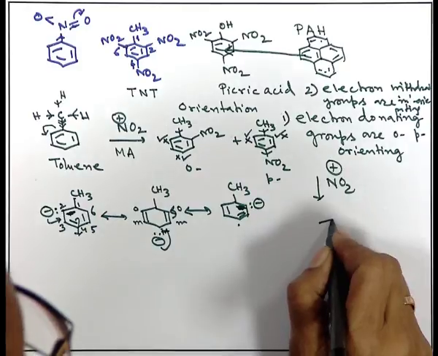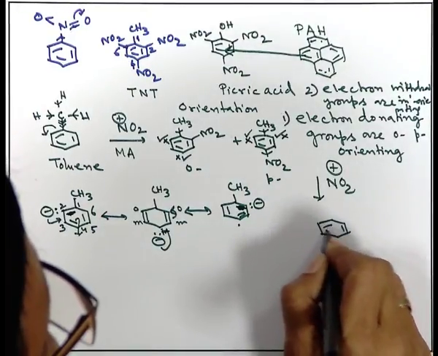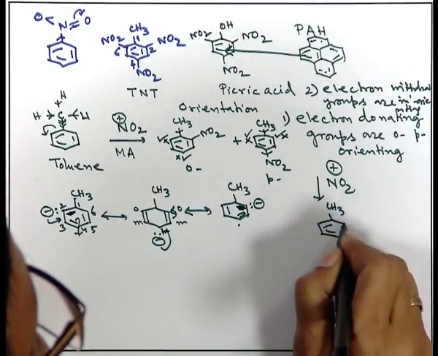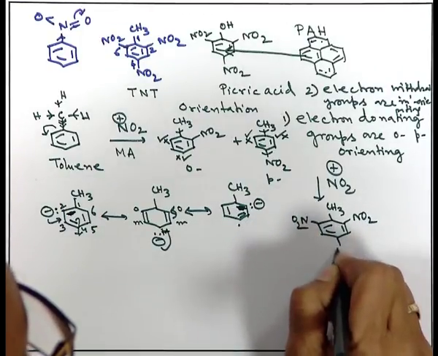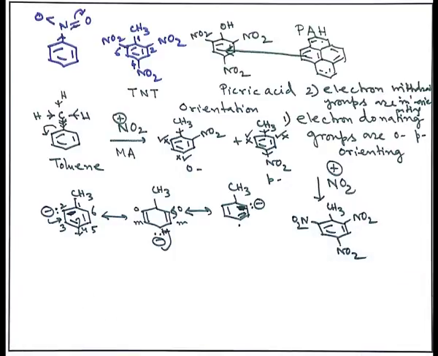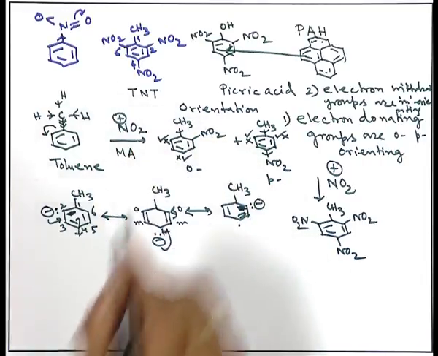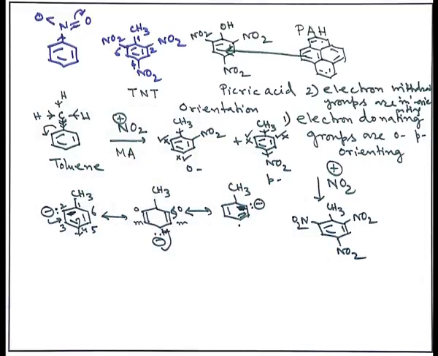So, what will be the end? You end up with CH3, NO2, NO2, NO2 in both cases. So, you get a single product. That means the nitration of toluene with a sufficient amount of mixed acid should produce 2,4,6-trinitrotoluene, which I have written here as TNT.